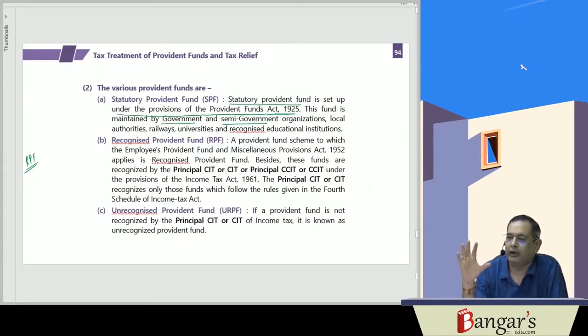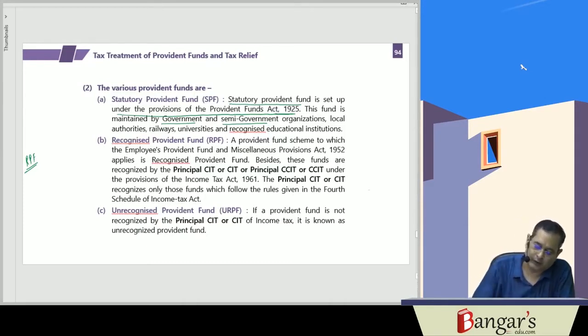Besides this, the employer can make his own scheme, and when the scheme gets recognition from the PF Commissioner as well as the Commissioner of Income Tax, CCIT or CIT, or the Principal CIT or Principal CCIT, then it is known as a Recognized Provident Fund. And the fund which does not get the recognition is known as the Unrecognized Provident Fund.